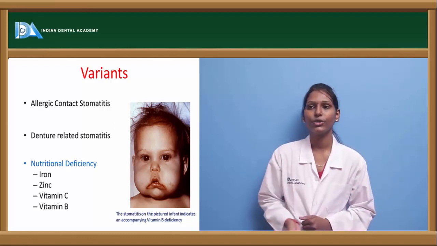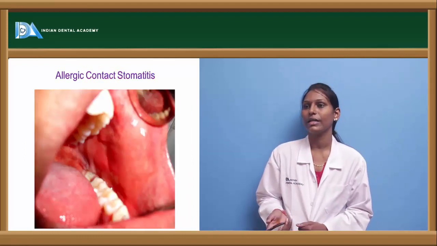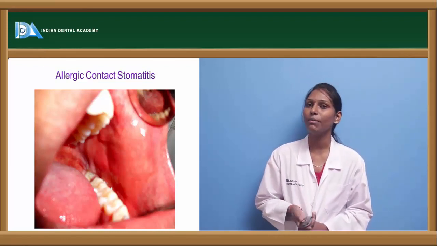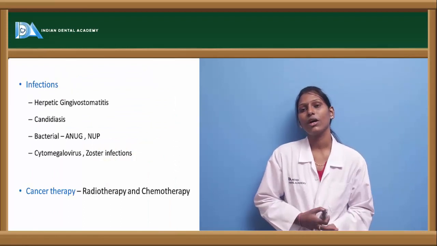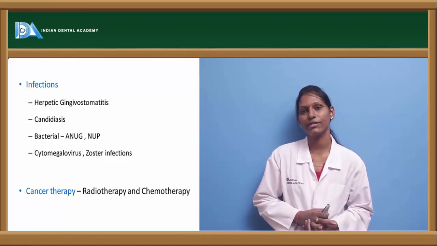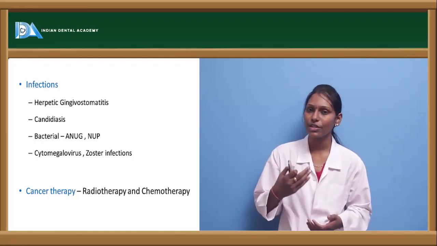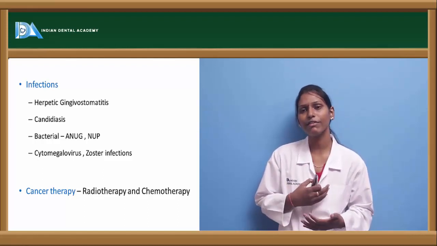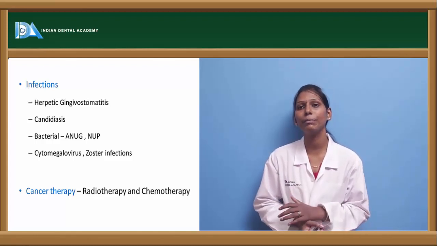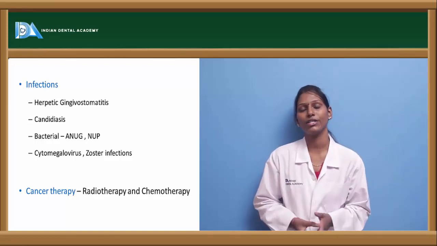And other conditions are nutritional deficiency, which I have already discussed. And this is a picture of allergic contact stomatitis, where the patient was allergic to latex and hence there was erythema on the buccal mucosa. And other infections that cause stomatitis are herpetic gingivostomatitis, which I already explained, where HSV1 is the most common causative organism. Here, when the patient is inoculated with the HSV1 virus, there will be a local eruption of vesicles, which in turn will break and lead to ulcers. These ulcers are usually very pinpoint and they coalesce to form one big large ulcer.